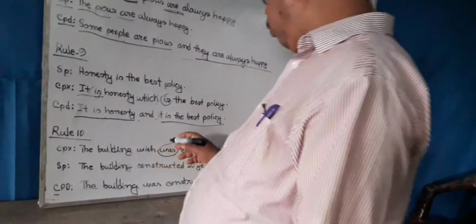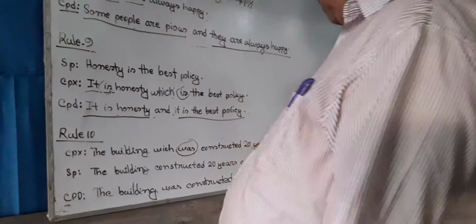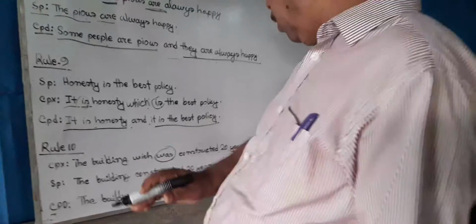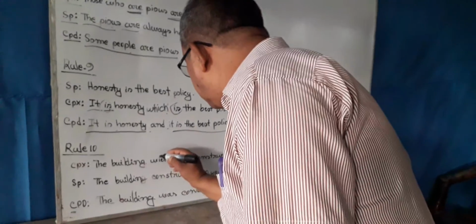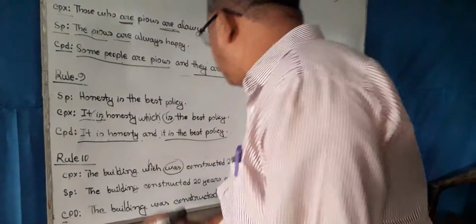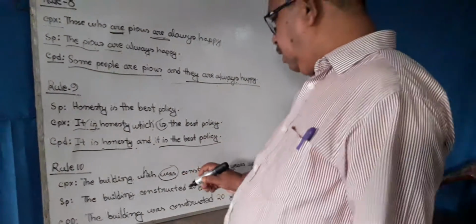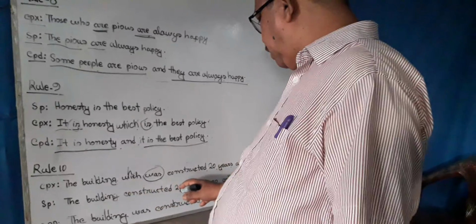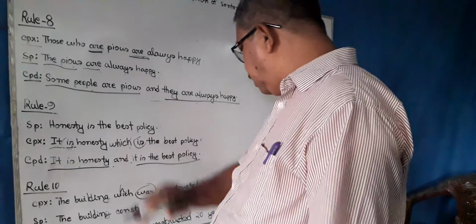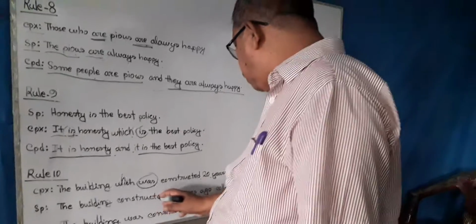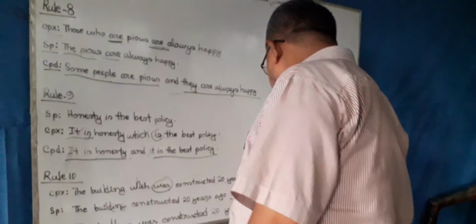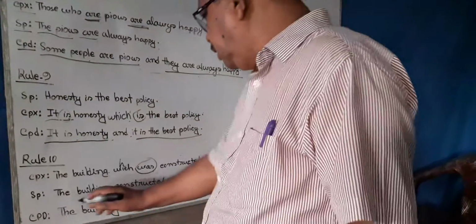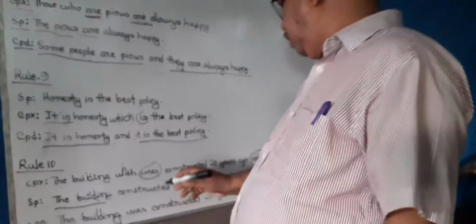And when we turn this kind of complex sentence into a simple one, we omit which was. Here S is missing, WH is which. The building constructed 20 years ago collapsed last night. Now which was has been deleted. Collapsed is the finite verb and the building is the subject. So it is a simple sentence.